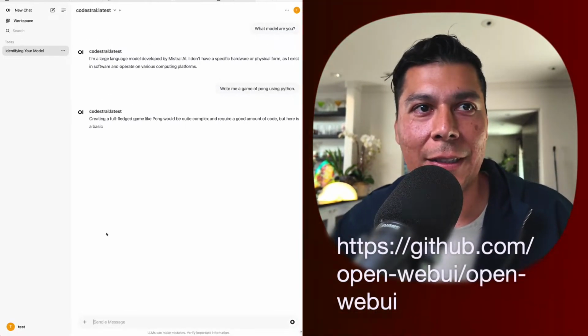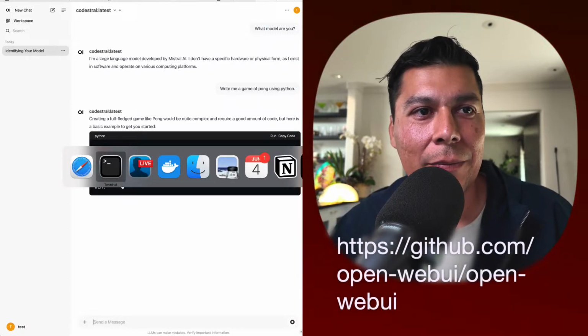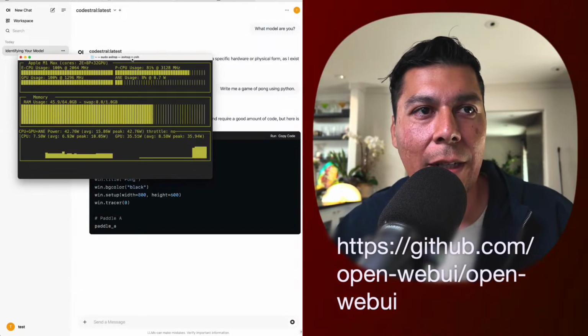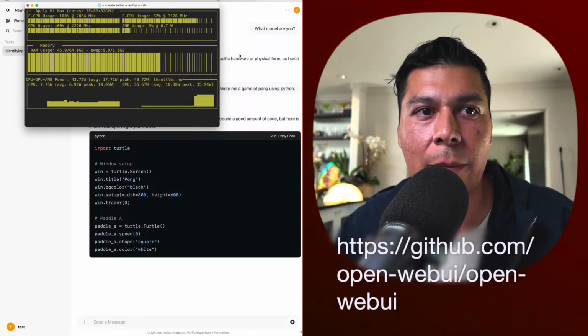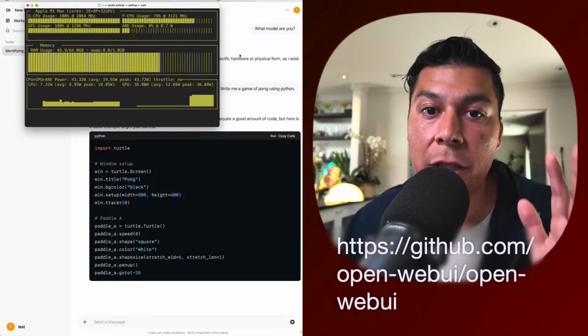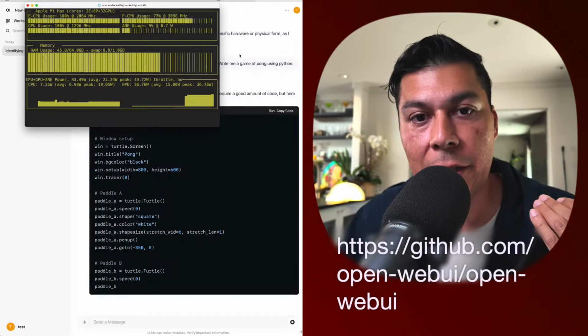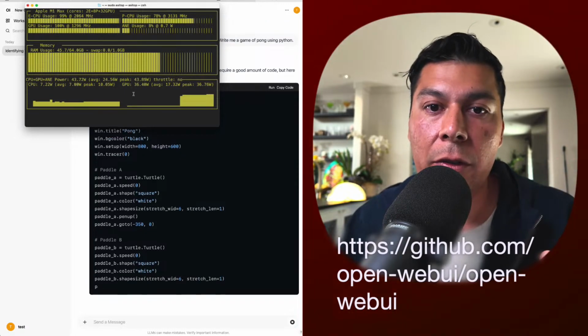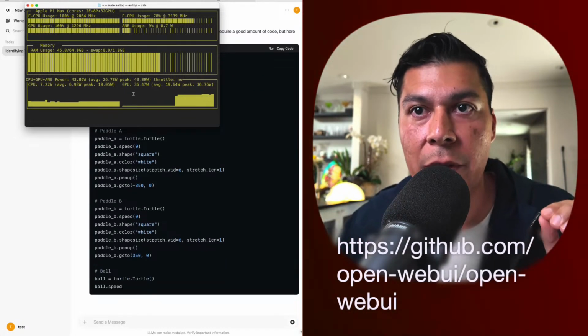Let's just see how good this does. Right now I can see the resources that are being used to generate this. It's basically generating it in real time. It's actually not using my internet connection. It's using my local computer. The model is running locally on my machine.